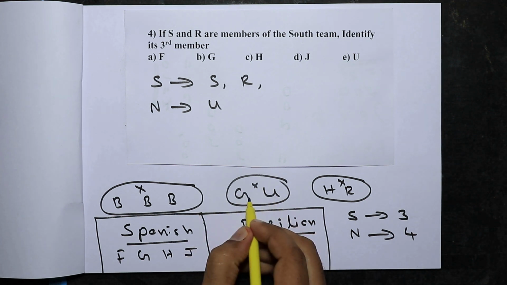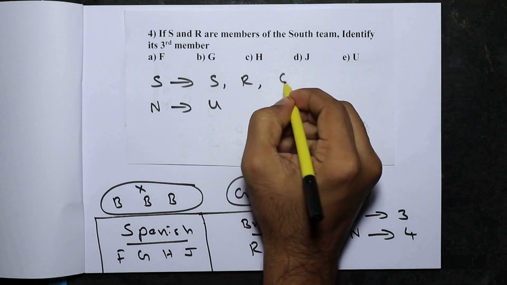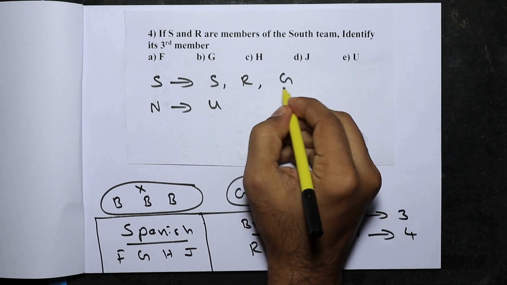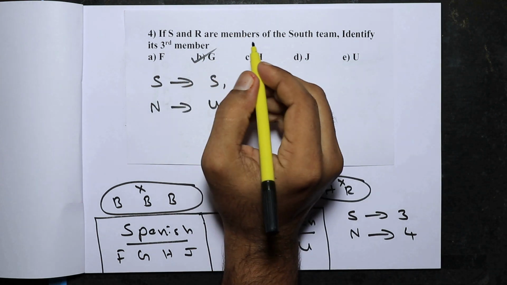And both G and U cannot be in one team. Since U is here, G cannot be here, so G has to be here. So the third member of the South team has to be G. That is option B, G.